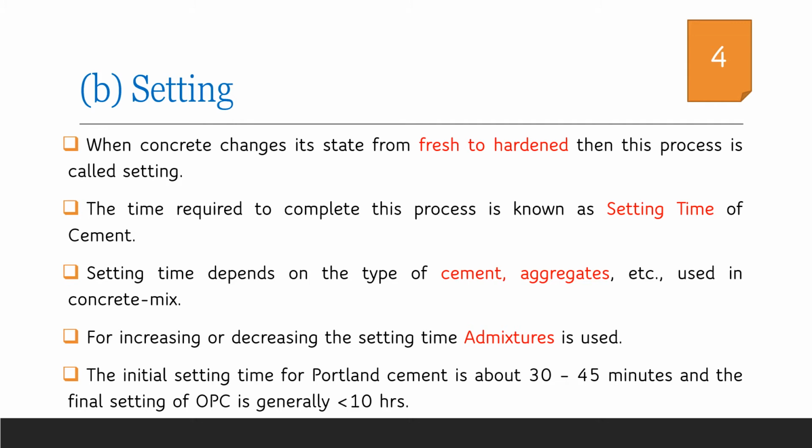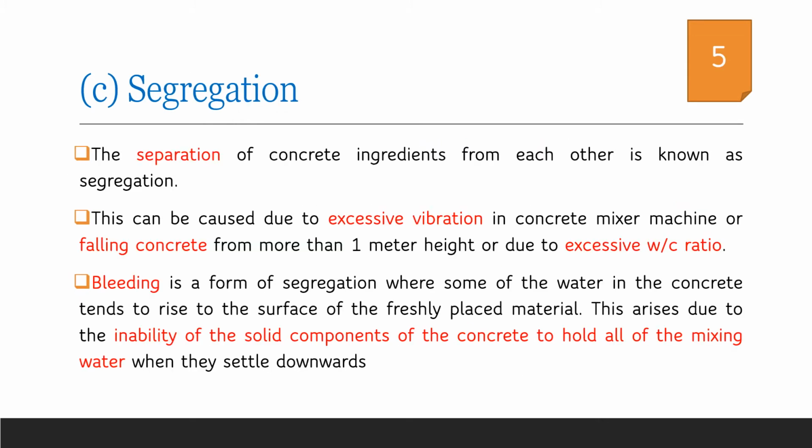Let us discuss the third property, that is segregation, which influences the workability of concrete. Segregation is the separation of concrete ingredients from each other. Excessive vibration may be a reason for segregation. In addition to that, when we are putting the concrete, if it is falling from a height of more than 1 meter, it may cause segregation. As well as excessive water cement ratio is also a reason for segregation.